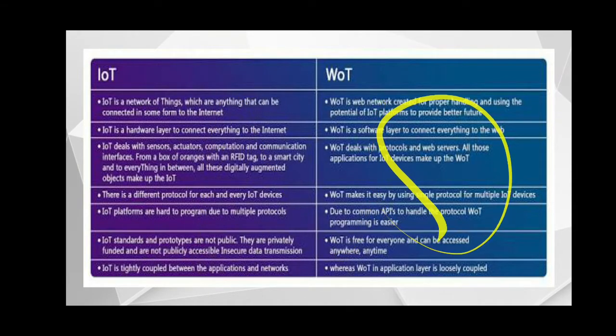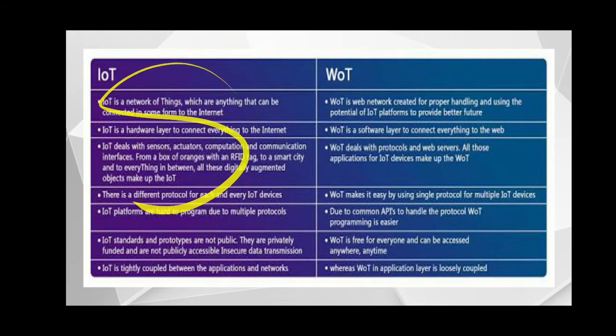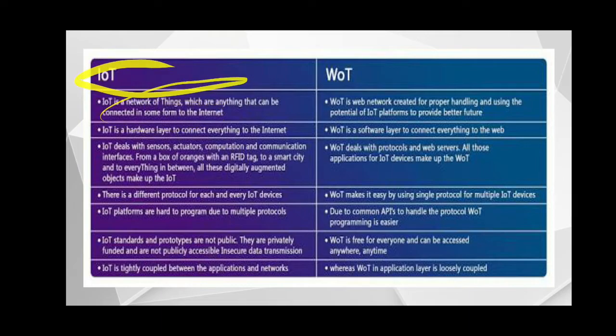Before going to this point, first we have to know the difference between IoT and WOT, internet of things and web of things. See, the first point is IoT is a network of things, which are anything that can be connected in some form to the internet. This is related to the internet.